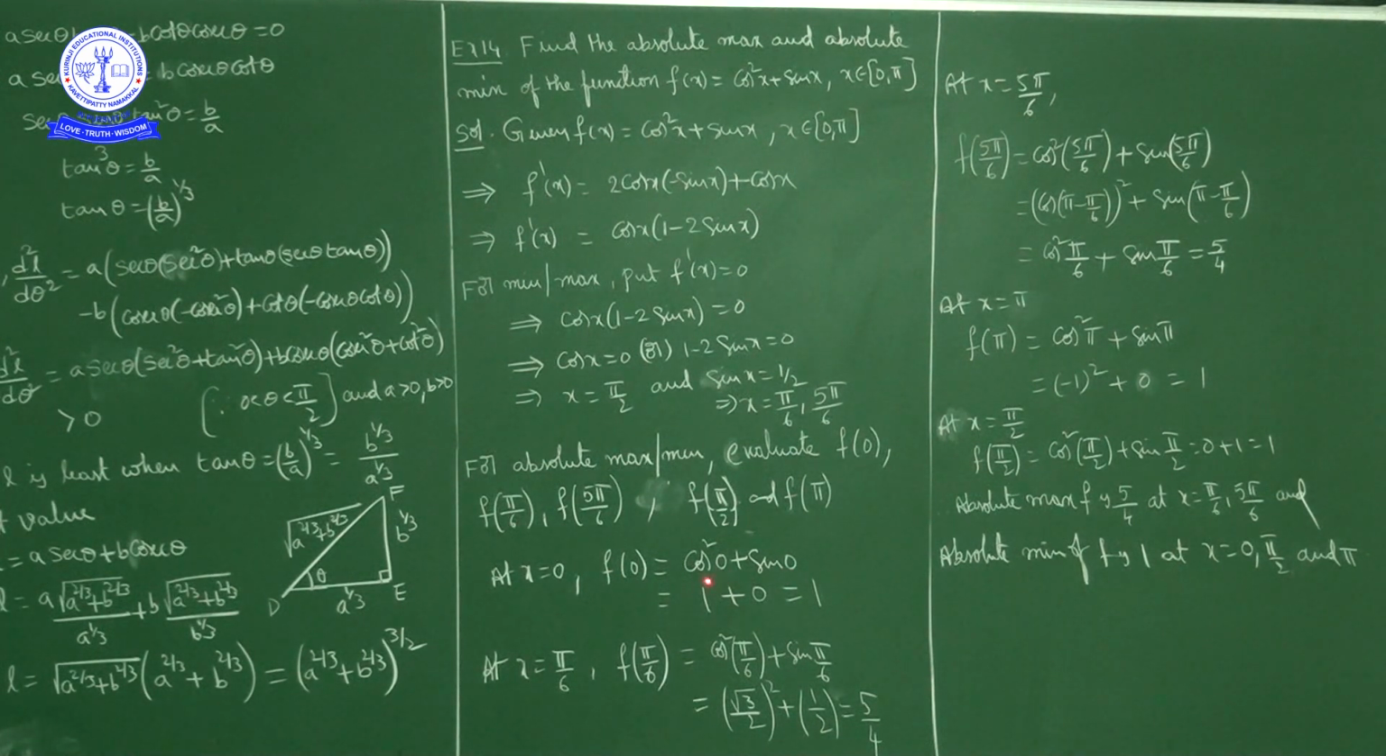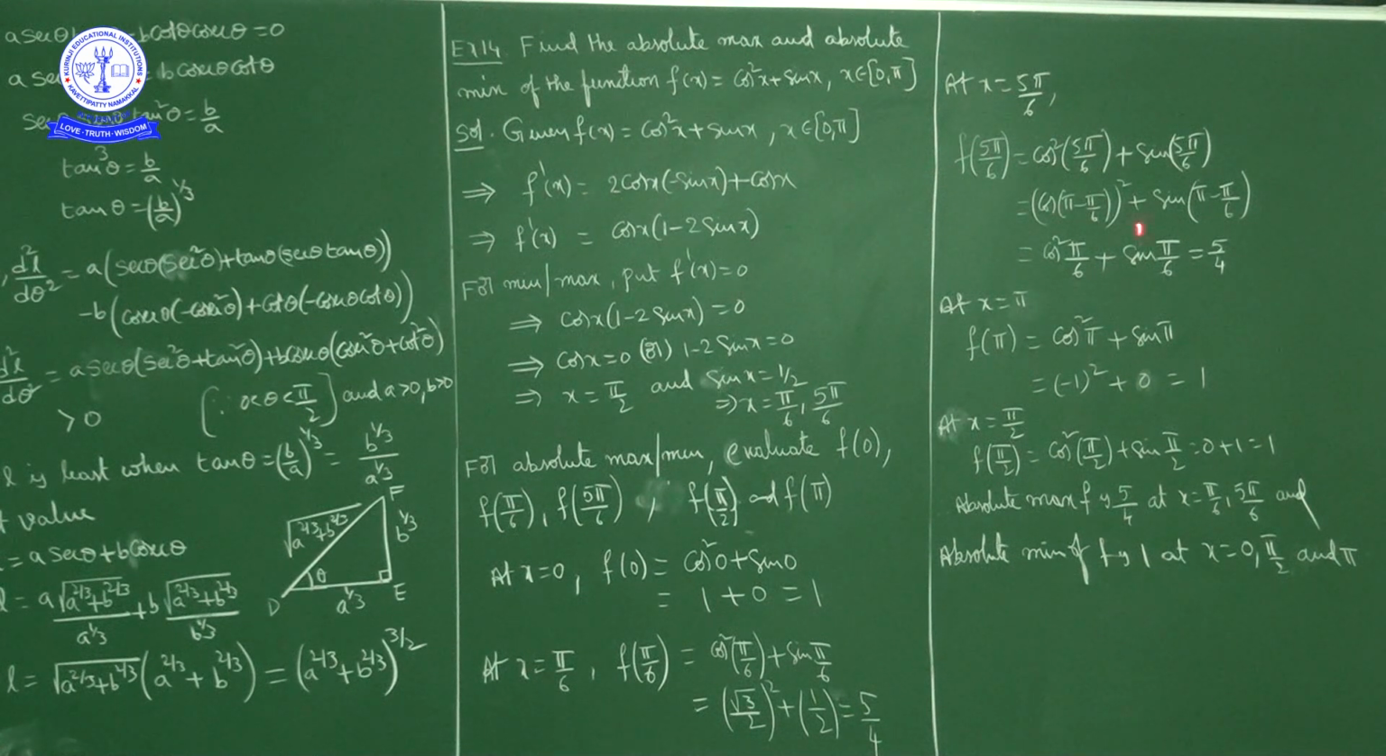Cos 0 is 1, so 1 square is 1, plus sin 0 is 0. 1 plus 0 is how much? 1, okay. Next, at x equal to pi by 6, f of pi by 6 is cos square pi by 6 plus sin pi by 6. Now cos pi by 6 value, how much? Root 3 by 2, so its square, root 3 by 2 square, is 3 by 4, plus sin pi by 6 value, how much? 1 by 2, which is 2 by 4. So 3 by 4 plus 2 by 4 is nothing but 5 by 4. So f of pi by 6 is 5 by 4, okay.